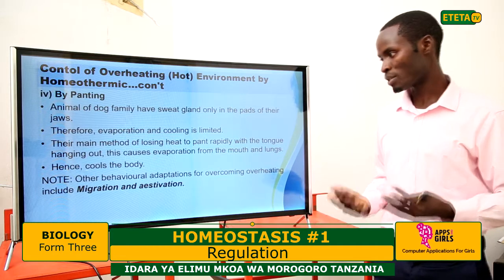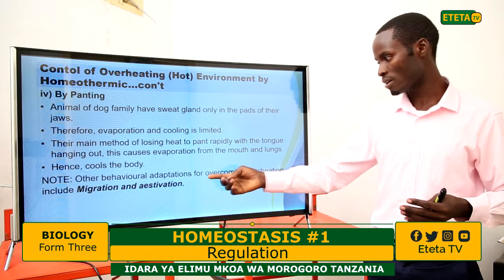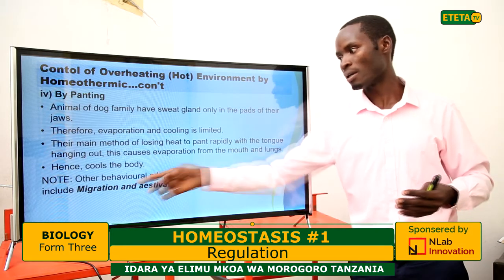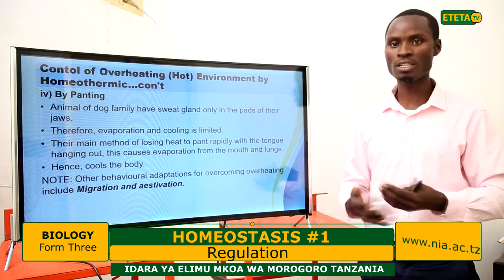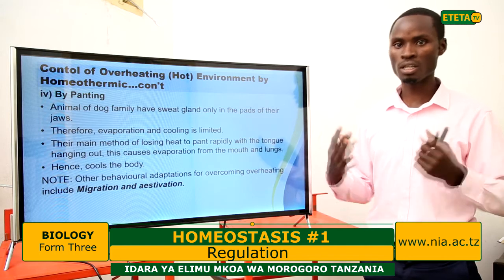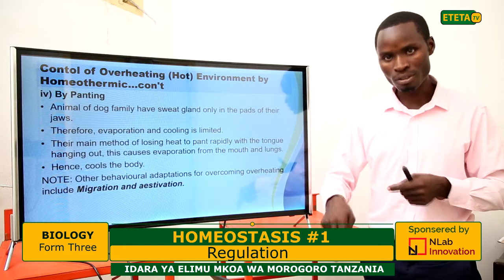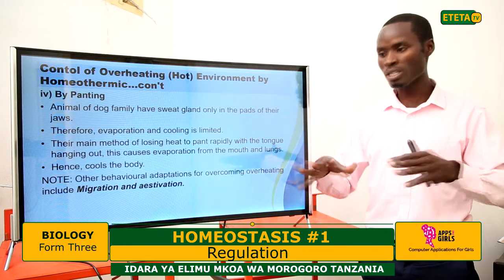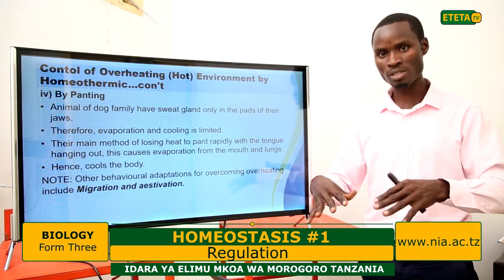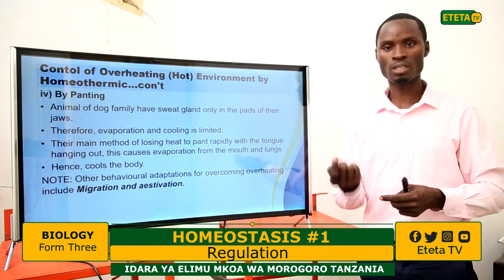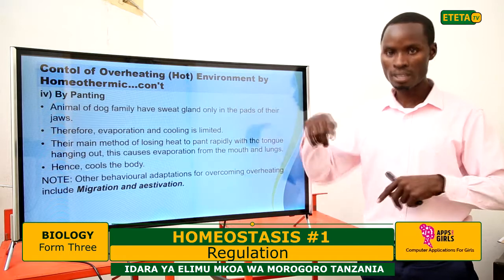And the other behavioral adaptation, as we said, is sometimes not voluntary. This is a behavior we undergo to overcome overheating: migration and aestivation. With migration, you can decide to move from the overheating environment to a cool environment. And some organisms like the lungfish can burrow deeper in the soil when it is dry. Then in another season, when water comes back, the animal will come up again when it is wet, but when it is dry, it tends to burrow.